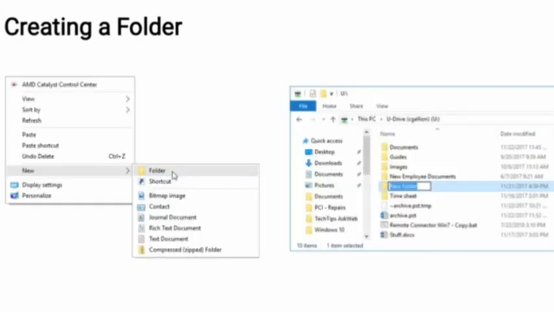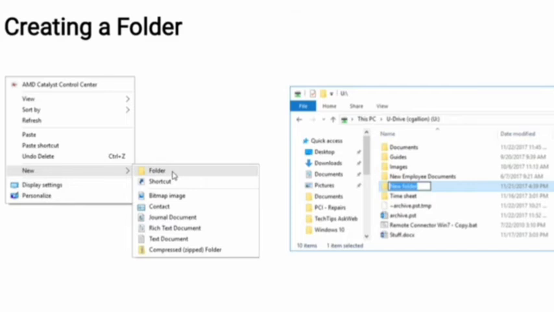Steps to create a folder. Open the new volume drive, then right click on an empty area on the drive, then a context menu will appear. Now go to the New option and select the folder option from the sub menu. Now quickly type the name of the folder. Now your folder or file has been added to the folder, and subfolders can also be created in the same way.